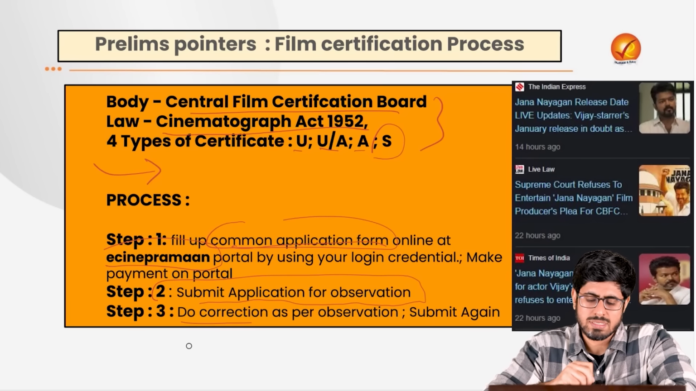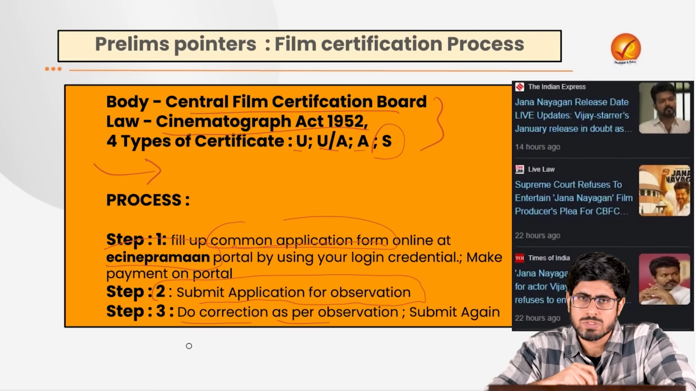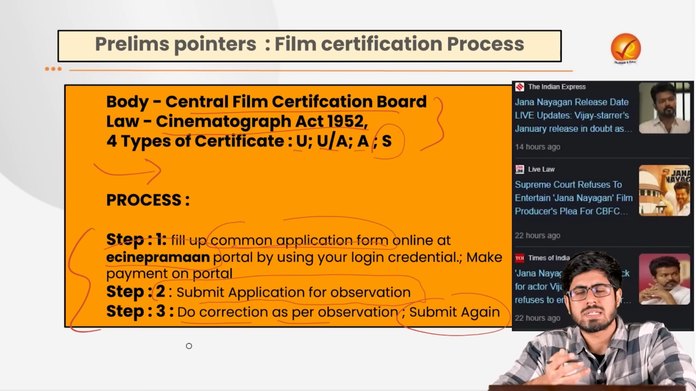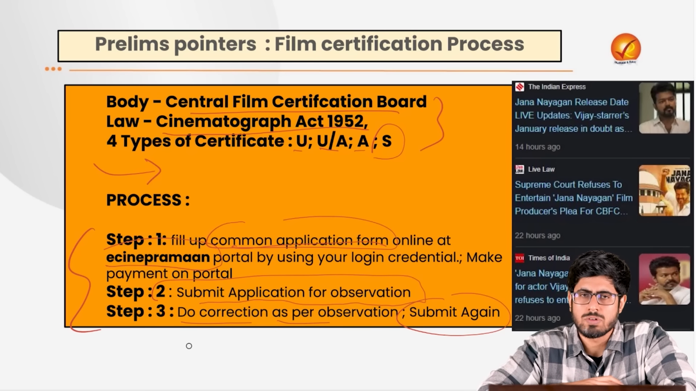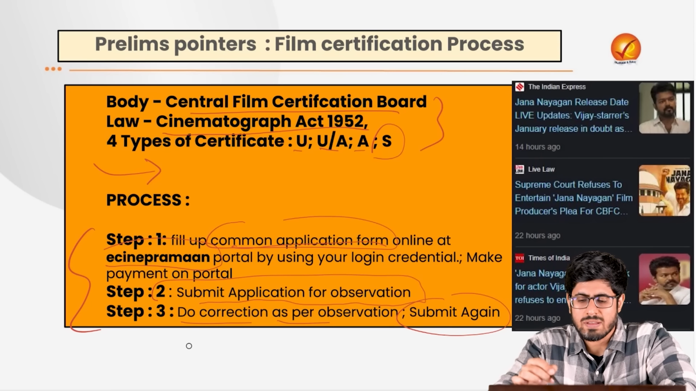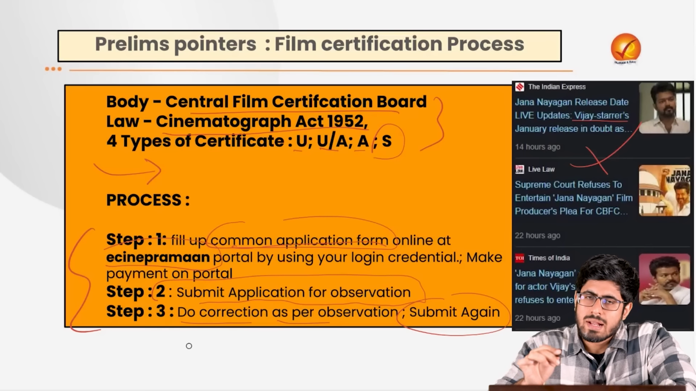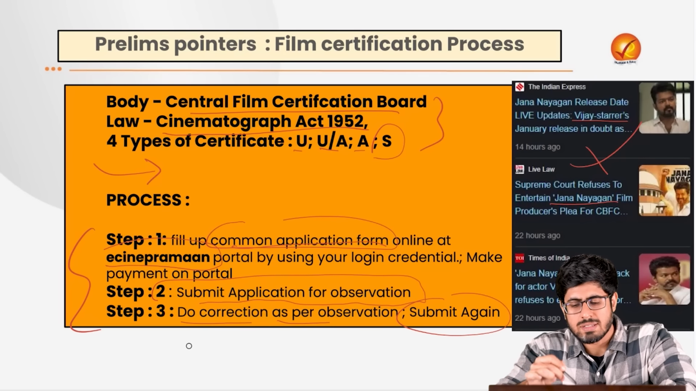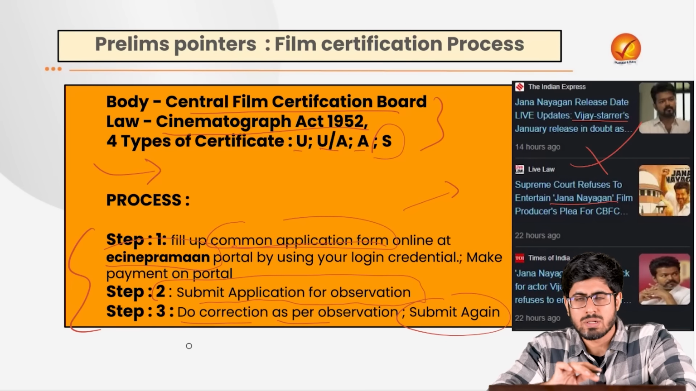Once you have done the correction as per the observation of the CBFC board, you have to submit it again. Now this seems like a very straightforward process. But had it been as straightforward as it looks, we would not have so many headlines in the news regarding the Vijay starrer Jana Nayagan film, which is not being released by this board. There are a lot of issues here. The producer and the actor are moving from pillar to post, going to the High Court, then the Supreme Court, just to ensure its release.